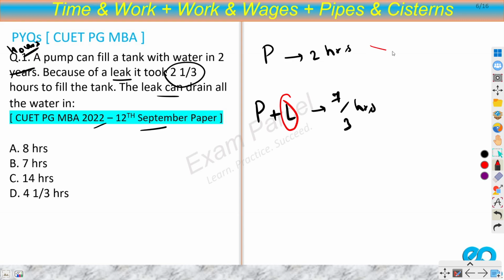Now in all such questions what we do is we take LCM to find total work and efficiency. Now let us quickly revise the thing. What we do in time and work questions is we use a universal formula, that is total work equal to efficiency into time.